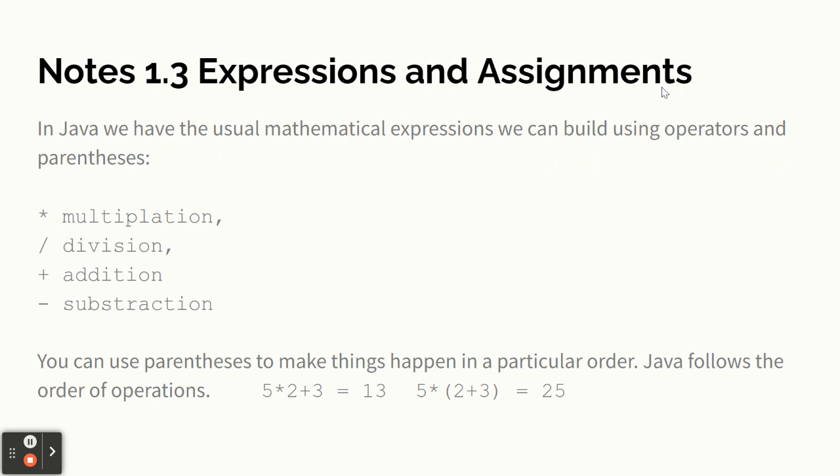So in Java we have the normal mathematical functions. Times we use the star, the shift 8. Division we use the slash that's by the question mark. And then we have plus and minus that are totally normal. And you can add parentheses if you want to change the order of things, or control what happens first. So for example, if you have 5 times 2 plus 3, that's 13. And if you have 5 times and then parentheses 2 plus 3, it does what's in the parentheses first, right? I mean, this is math.